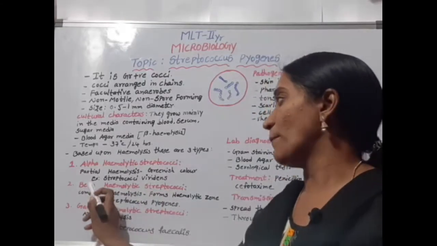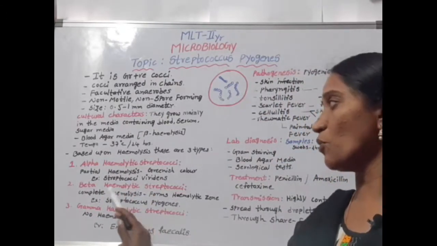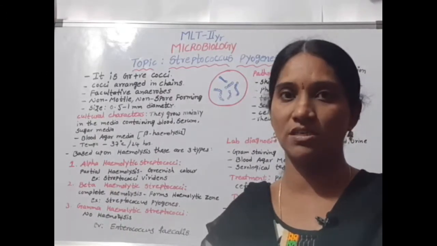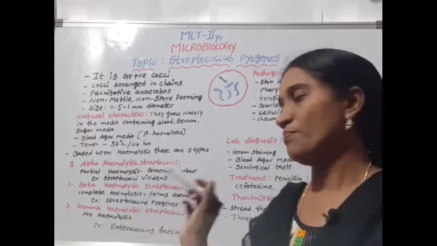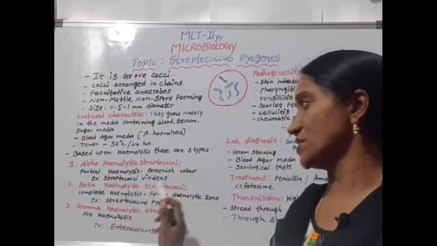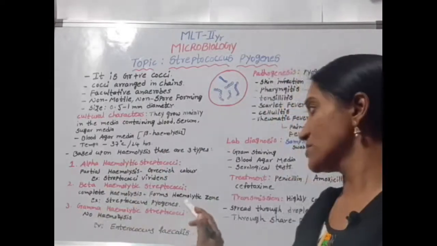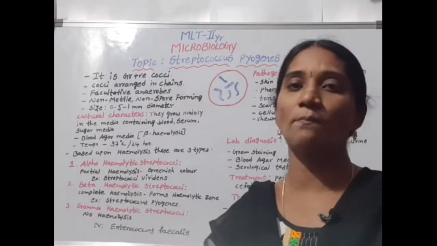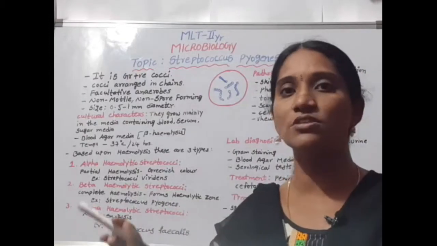The second one is beta hemolytic streptococci. They show complete hemolysis. They lyse the complete blood on the media and form circular zones, known as hemolytic zones.